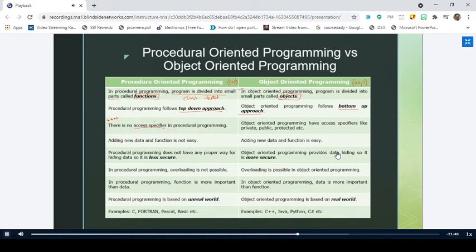What do you understand by this term access specifier? Any guess on this one? Access specifier? Anyone can access the files. No. You just observe that term, or observe that word, and tell me what you mean by access specifier.